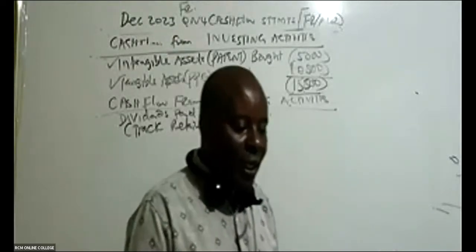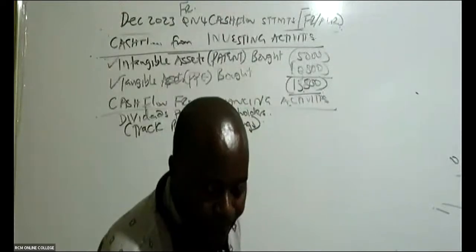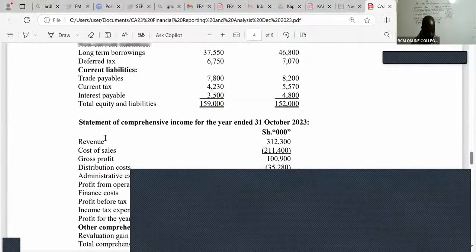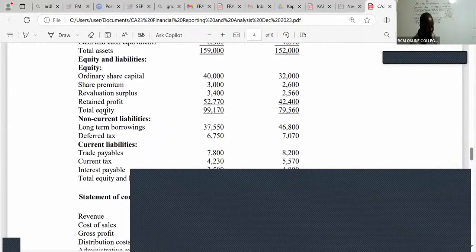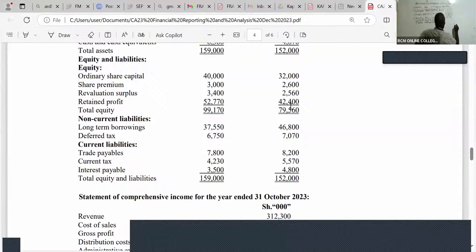So go to your retained earnings. Is there somebody who is able to see retained earnings in their balance sheet? Retained earnings is the same as retained profit. You can see the balance brought down is 42,400. Remember, retained earnings in equity has to be credited. So the balance brought down for retained earnings, which is the same as retained profit, is 42,400.